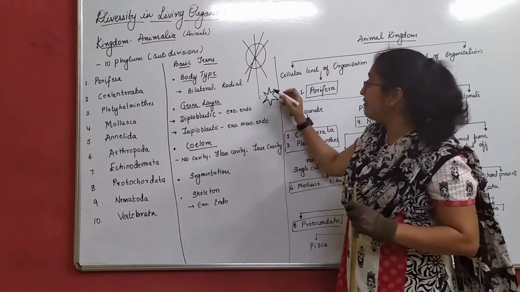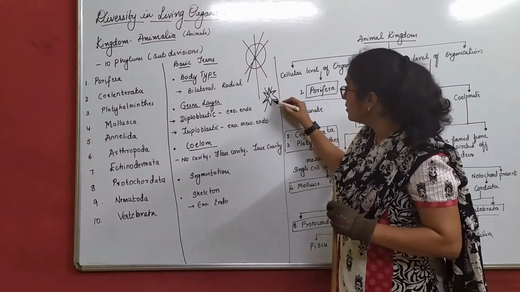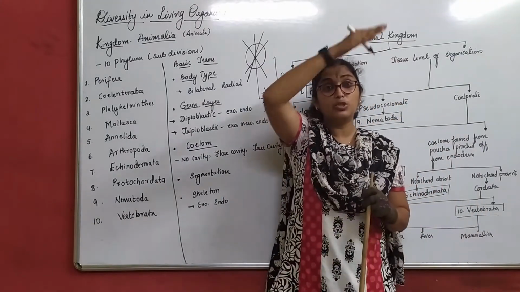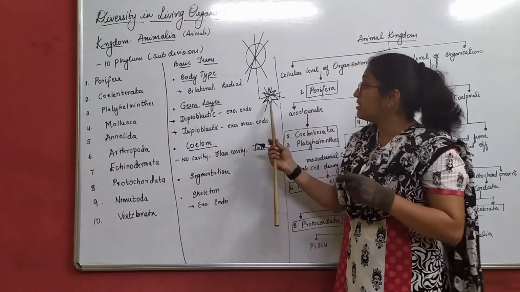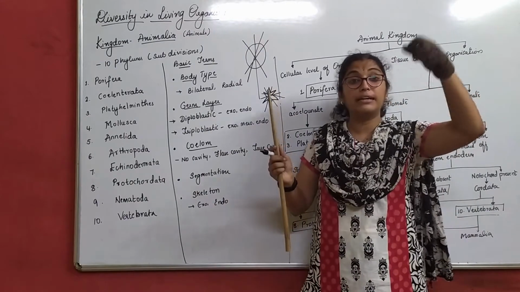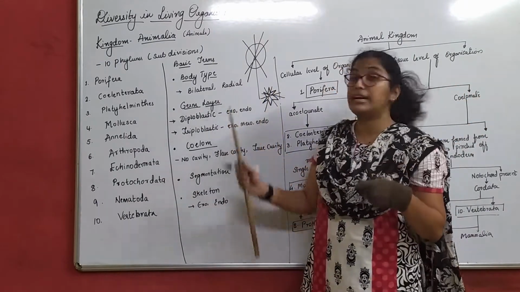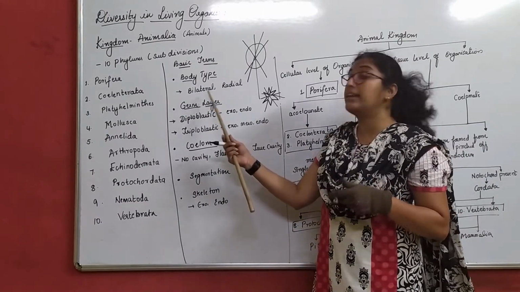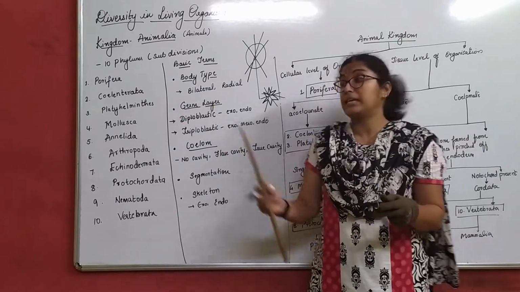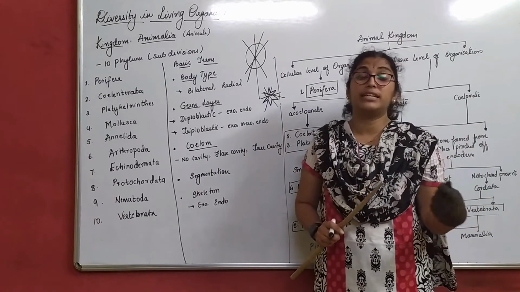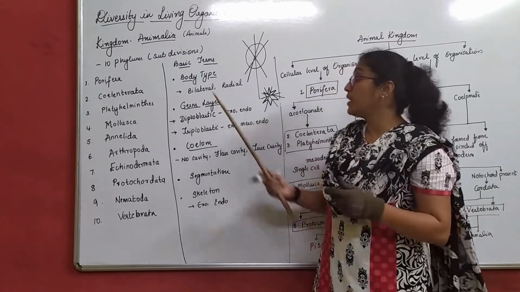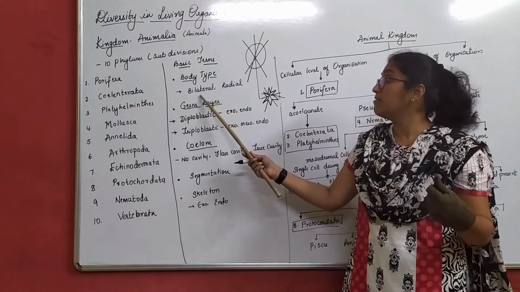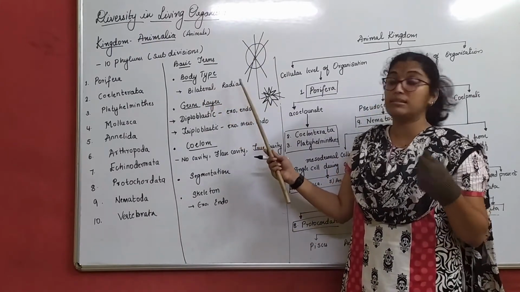If I divide this 1, 2, 3, 4, that means I get so many axes here, but each part is the same. That is called radial symmetry. This was just an example for bilateral symmetry, I took human beings, and for radial symmetry I took a starfish, right? So we understand the body type, which is divided in terms of bilateral symmetry and radial symmetry.